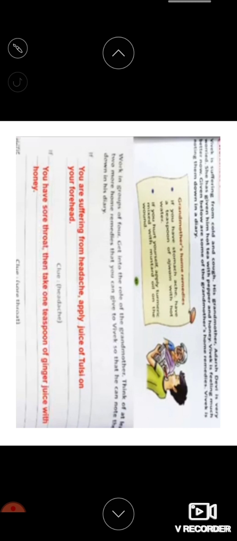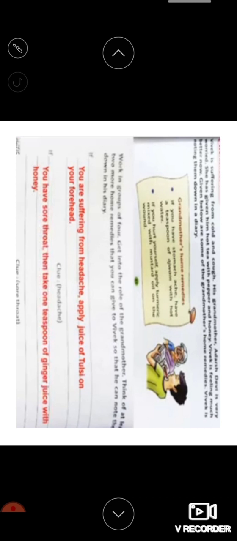So in the same way, children, here you have a kind of activity over there. Work in groups of 4. Obviously we can't do it. Get into the role of the grandmother. It means you think that you are a grandmother, because you have heard what your grandmother keeps on saying to you every time, right? So you know almost what your grandmother speaks about, such as weakness, or if you fall sick, there is a common remedy that she gives, right? So think that you are a grandmother right now.